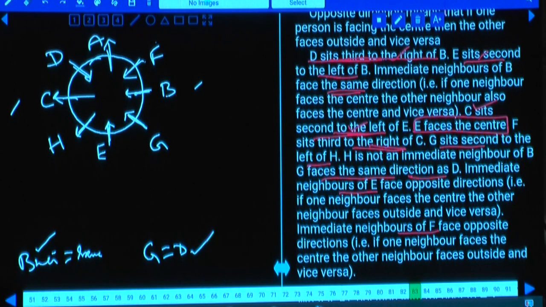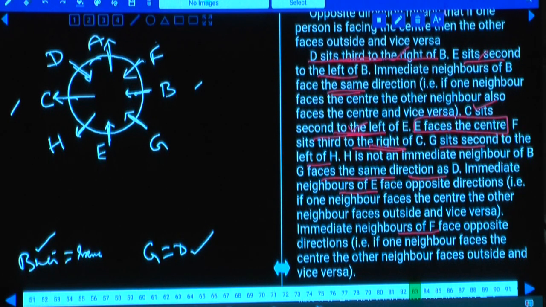Clear now? Now this is about question numbers 83 to 87. Yes, write down this arrangement here. Now this is about question numbers 83 to 87. Then 88 onwards, 88 to 91.